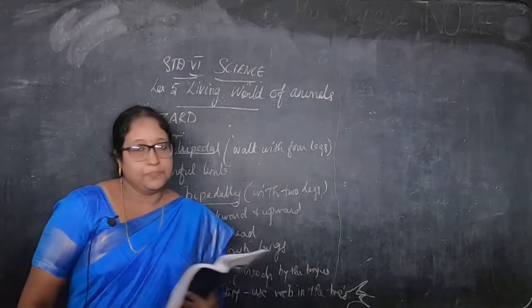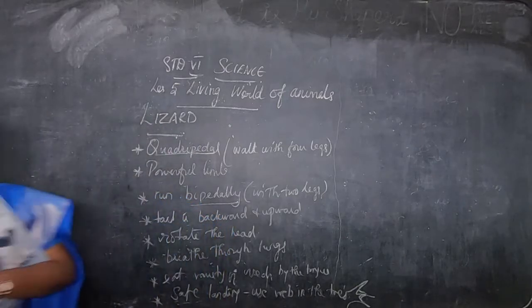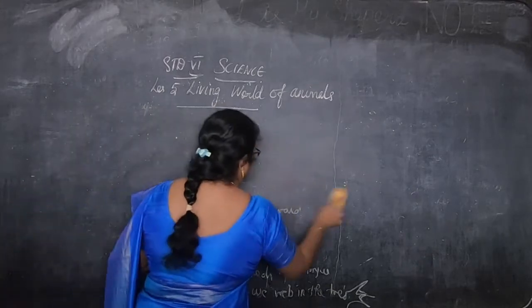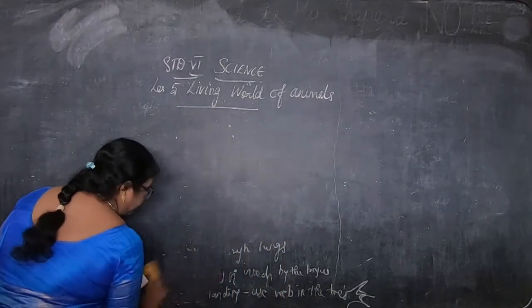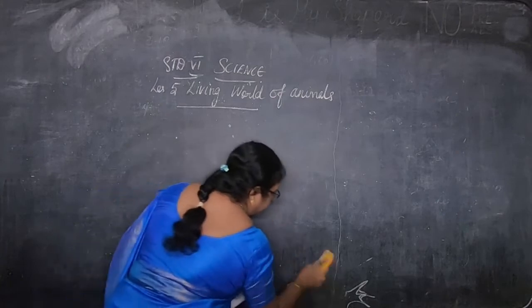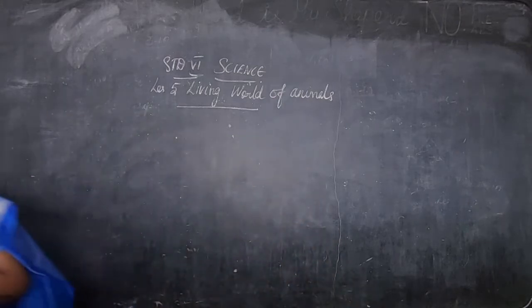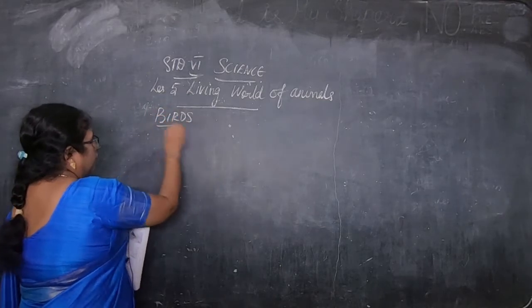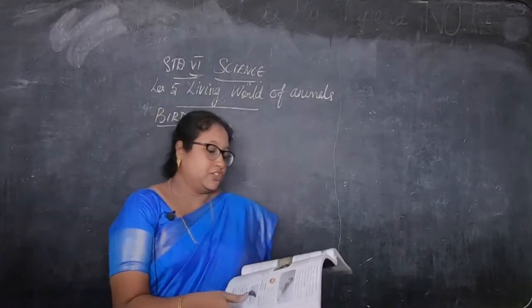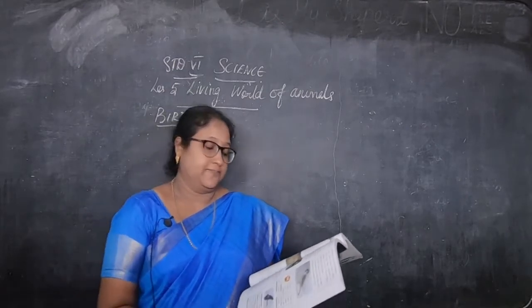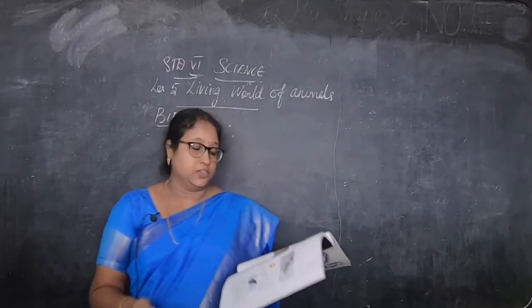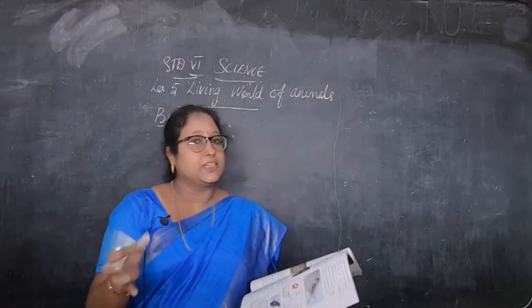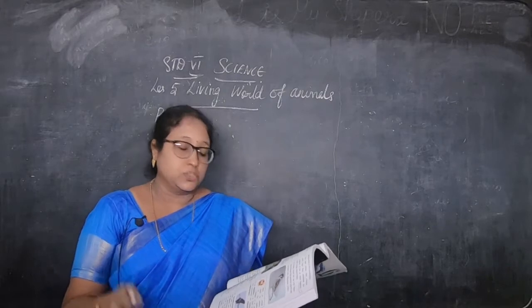Next we'll go to the birds. So, did you understand this about the lizards, children? Now we are going to go to the birds. Everybody has seen birds flying. Different varieties of birds you have seen. Birds have a streamlined body covered with feathers. Their body shape provides minimum resistance to air.